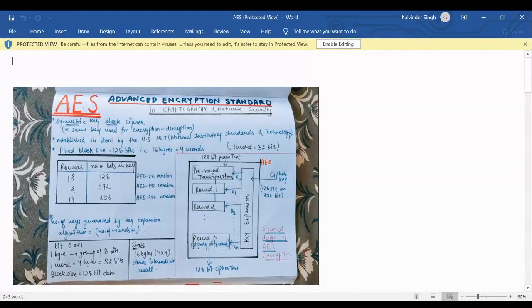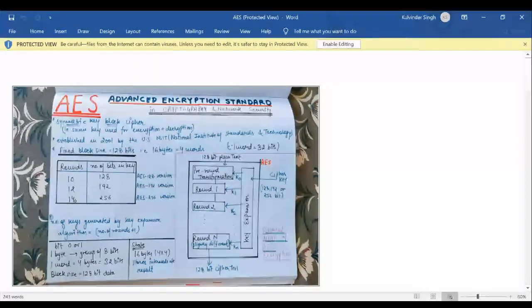If the number of bits in the key is 128 bits, it is called the AES 128 version, and the number of rounds is 10. If we use a key of size 192 bits, that is called the AES 192 version, and it uses 12 rounds. If a key of 256 bits is used, it is called the AES 256 version, and 14 rounds of encryption are used.